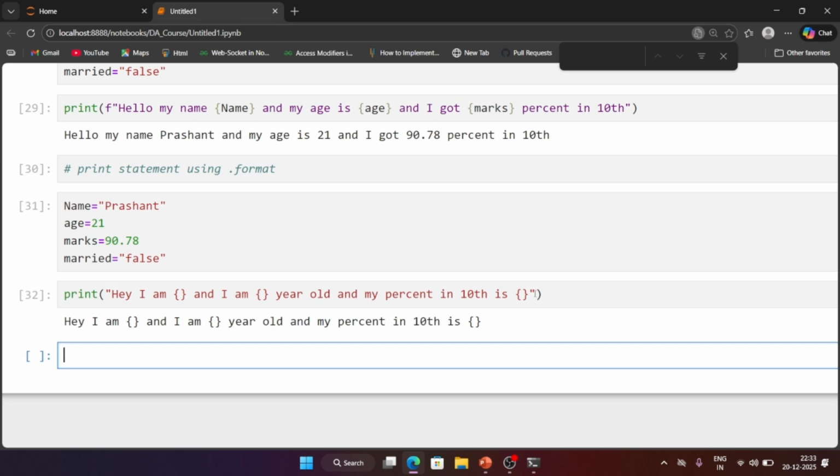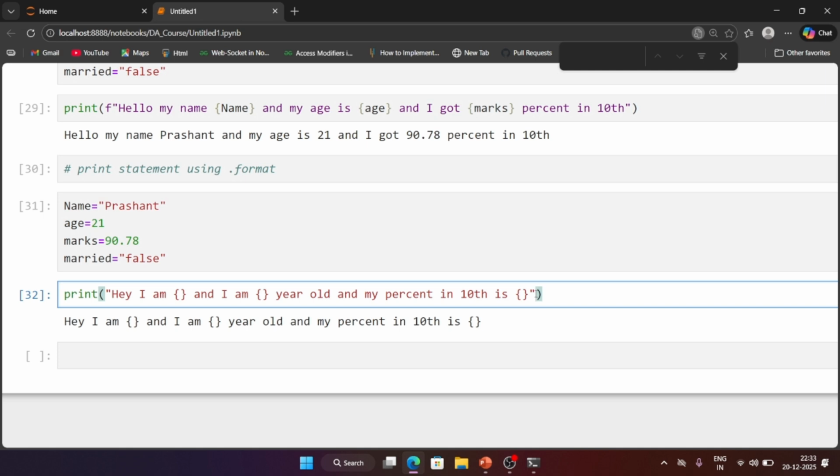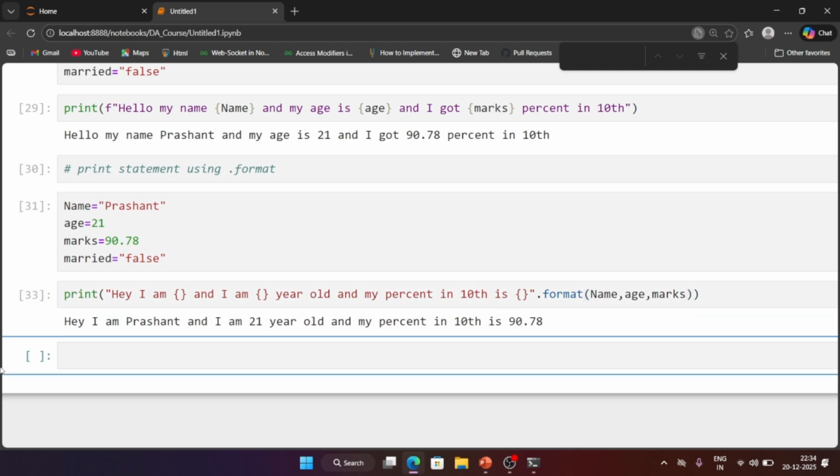How to apply dot format. So if you want to apply dot format, here you have to come outside of the double quotes and just give your dot format. Okay. So if you want to print your name, here the first variable you have to write is your name, comma. Second, you want to print the age, so here you have to write age. Third, you want to print the marks, so here you write marks. Now execute this. Now I am getting the proper output. Okay, I'm Prashant, I'm 21 years old and my percent in 10th is 90.78 something.